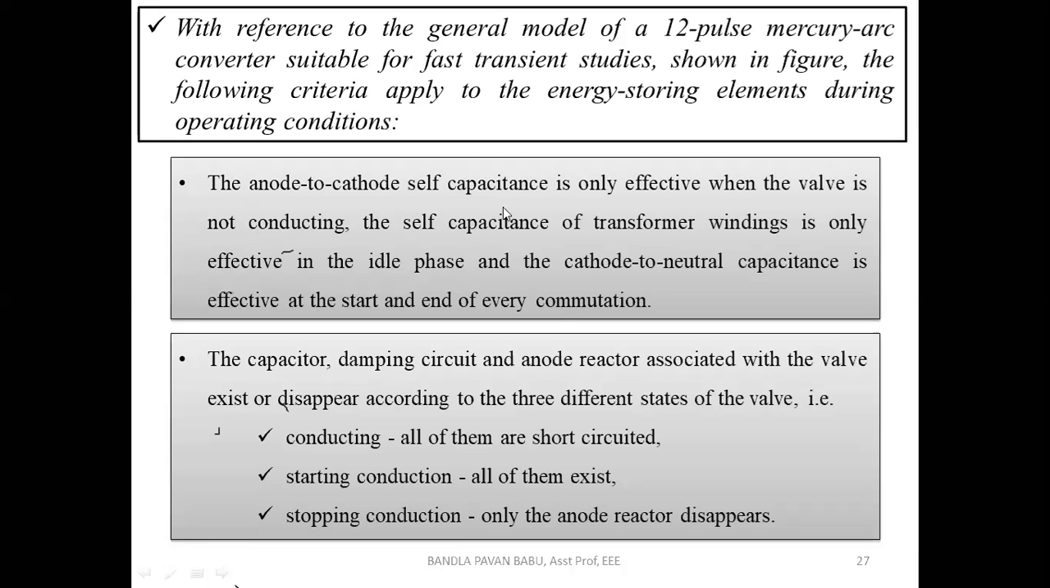The anode to cathode self capacitance is only effective when the valve is not conducting. Basically we know the terminals of the switch: anode, cathode, and gate. So if the switch is not closed, it is in the off condition, and there it acts as a self capacitance. The self capacitance of transformer windings is only effective in the idle phase, and the cathode to neutral capacitance is effective at the start and end of every commutation.